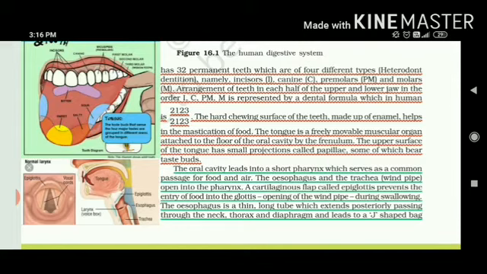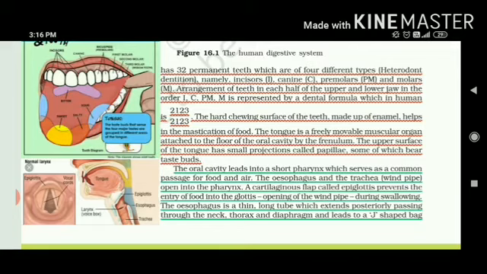To brief it out, in this picture you can see they have shown only the upper jaw. Kindly count the number of incisors. They are 4 in number. But if we divide the upper jaw into two parts from the center and study only one side, then there will be two incisors, one canine, two premolars and three molars.